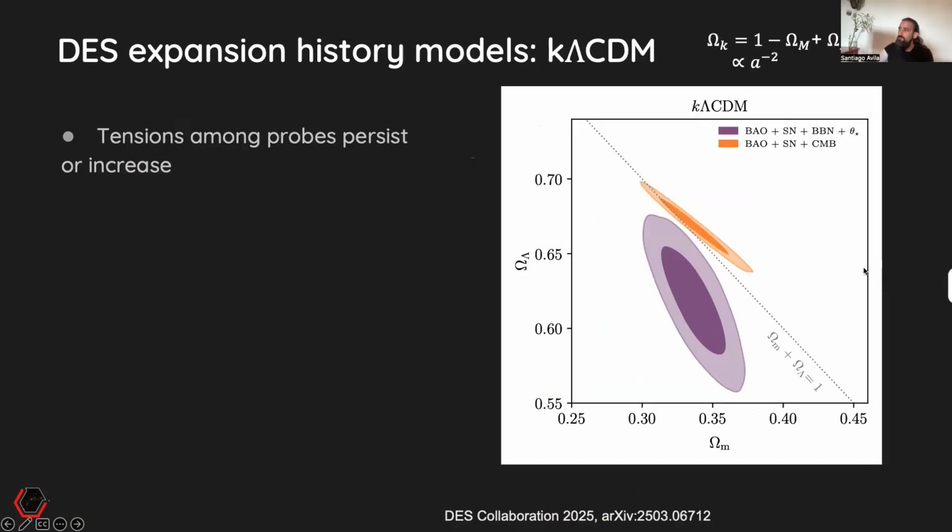Okay, so let's go to other models and see if the tensions are released. Actually, we see it doesn't. Like this contour, BAO, supernova, BBN and theta star, is very incompatible with BAO, supernova, CMB. So the tension doesn't really release, maybe even increases. So kLCDM is not the solution.